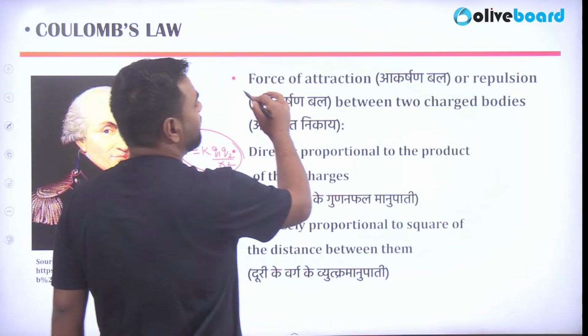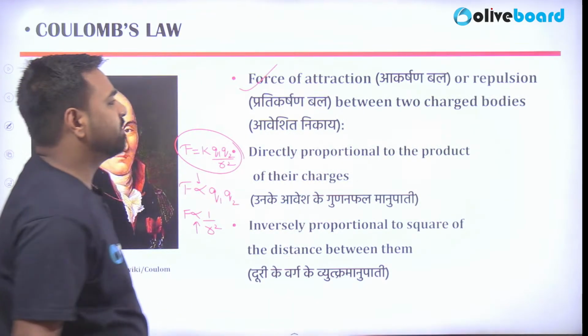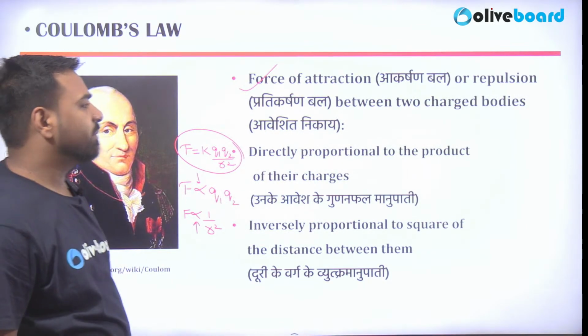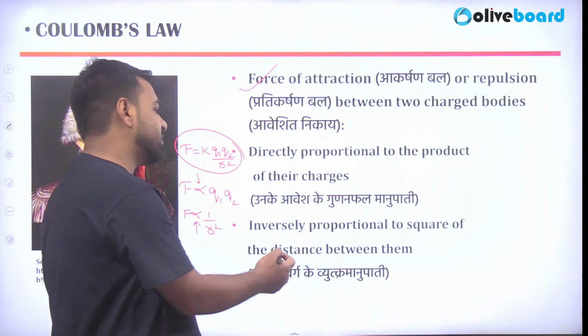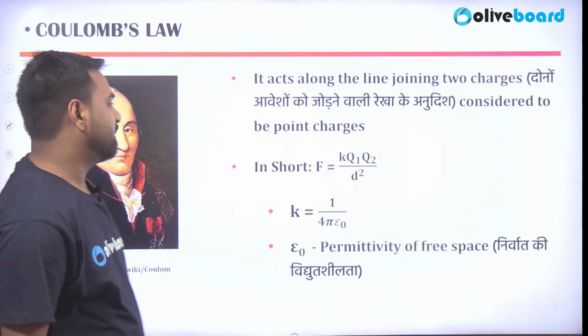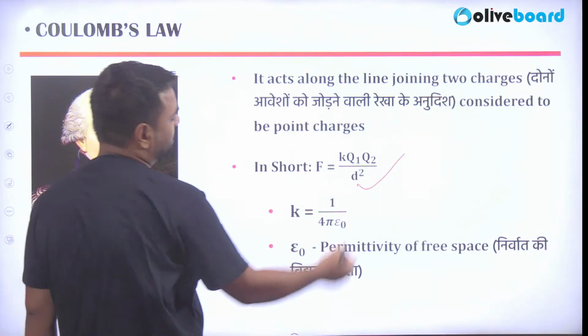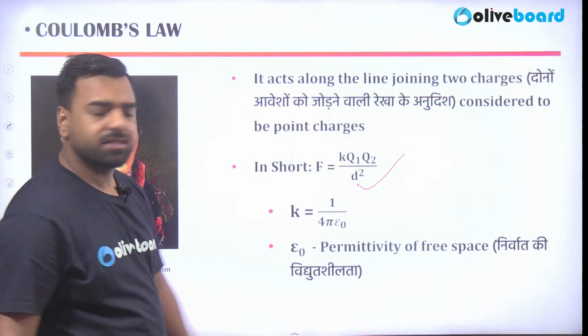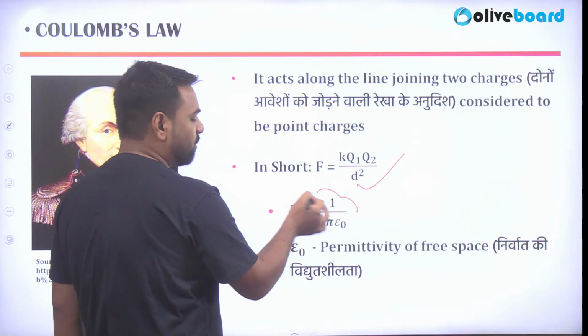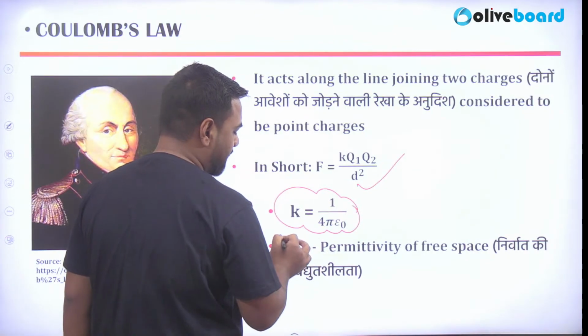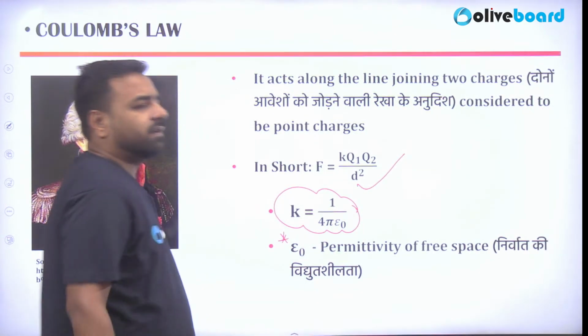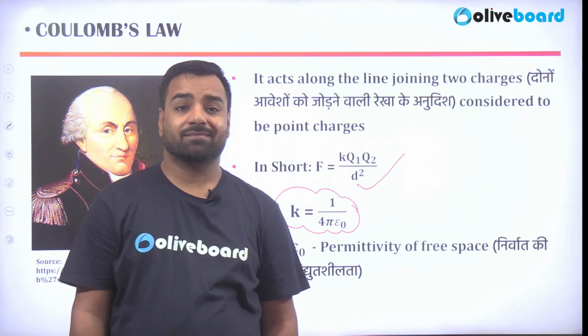The force of attraction or repulsion between the two charged bodies is directly proportional to the product of their charges and inversely proportional to the square of the distance between them. And here's the formula: F = K q1 q2 upon r square, or we can say d square, that's basically the distance, and K is equal to 1 upon 4 pi epsilon naught, where epsilon naught is the permittivity of the free space. As simple as that.